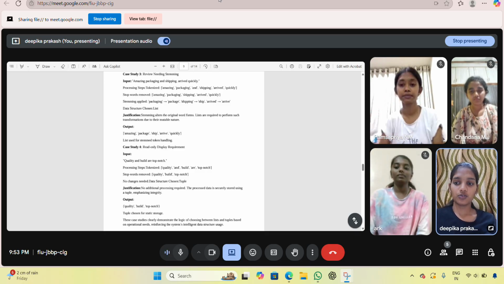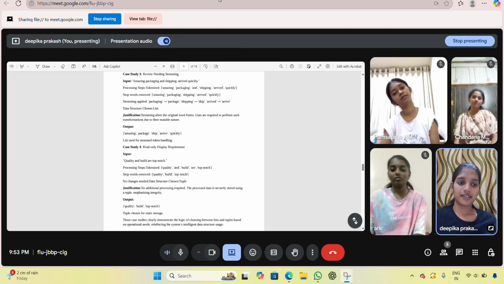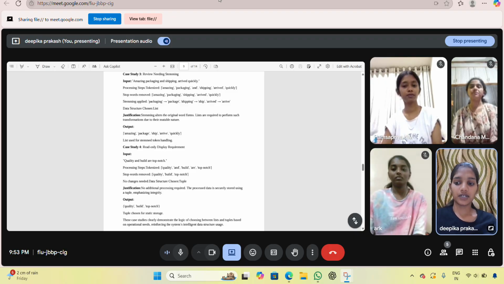The fourth one is read-only display. The input: the quality and build are top notch. Steps: tokenization, stop word removal, no changes. The structure is tuple, since no changes are needed and it is safe storage. Output: quality build top notch.